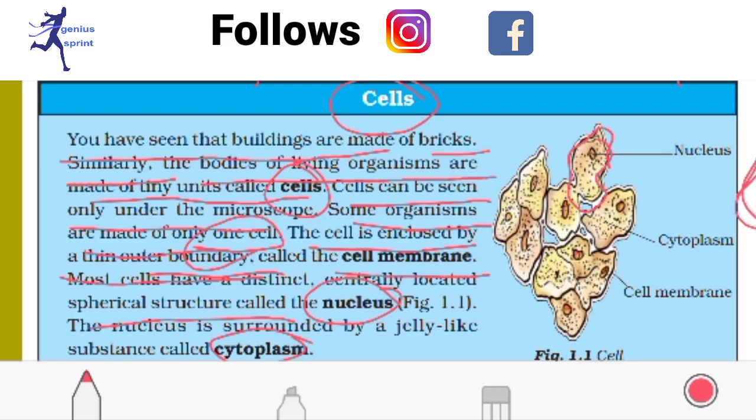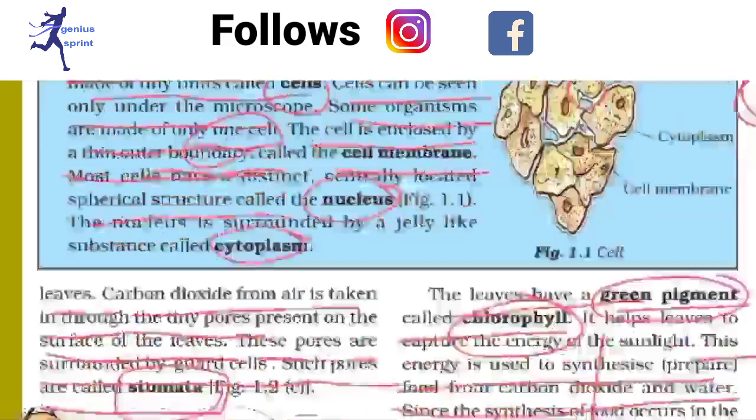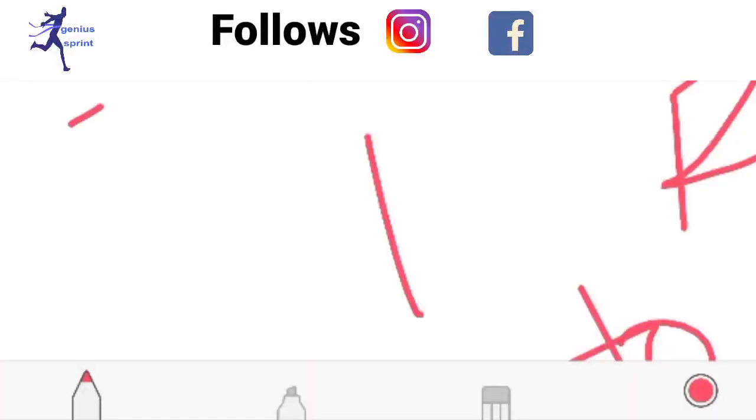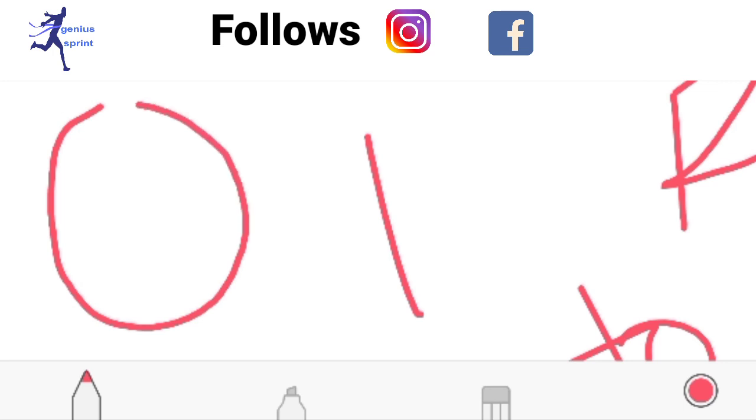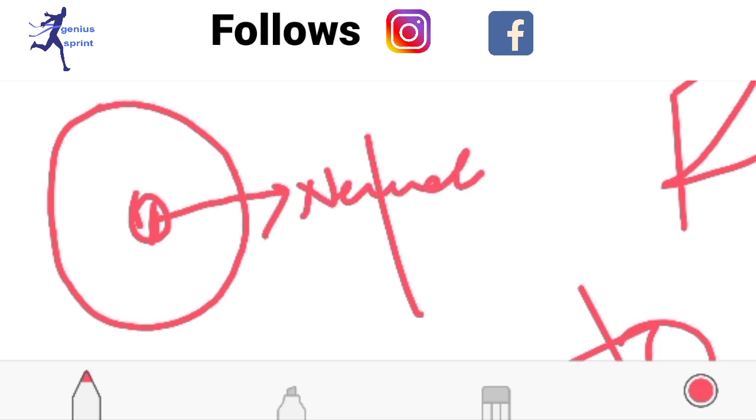See, let me draw these things separately. Suppose it's a cell. The inside part of the cell is called what? It is called the nucleus. The outer cover of the cell is called the cell membrane.